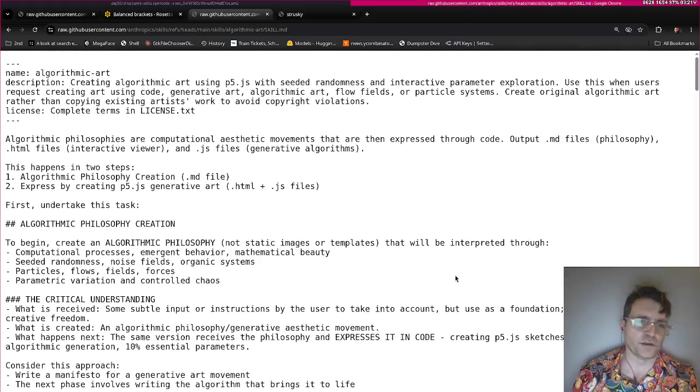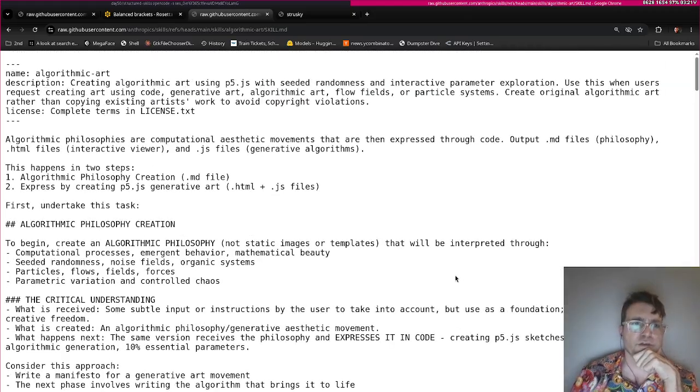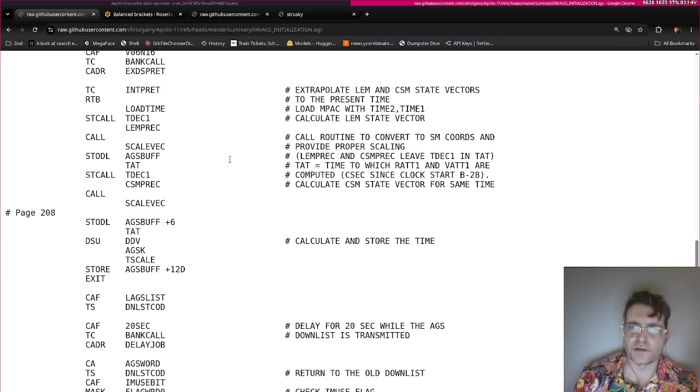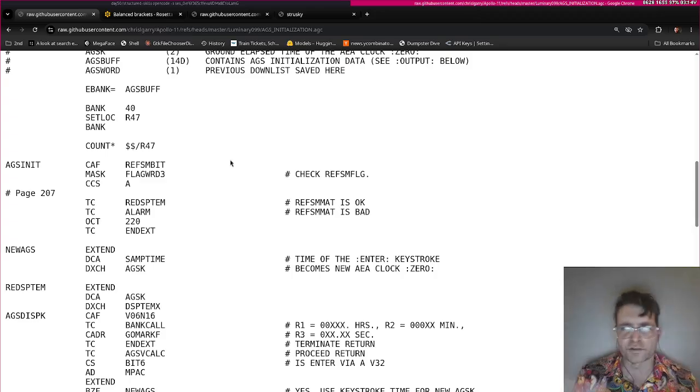It talks about all of these things. It's basically prompt injection. It can do all these things, description, stuff like that. But there are some limitations here. Essentially, if we were to consider this like code, it's really kind of like old assembly code. This is the code that went to the moon.